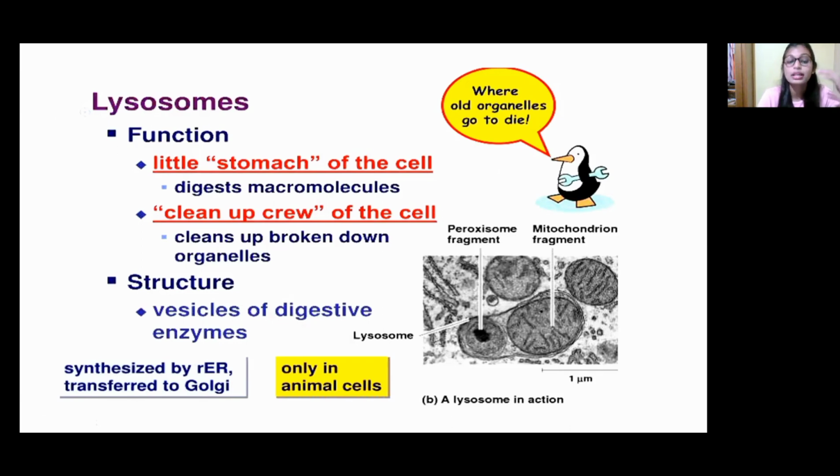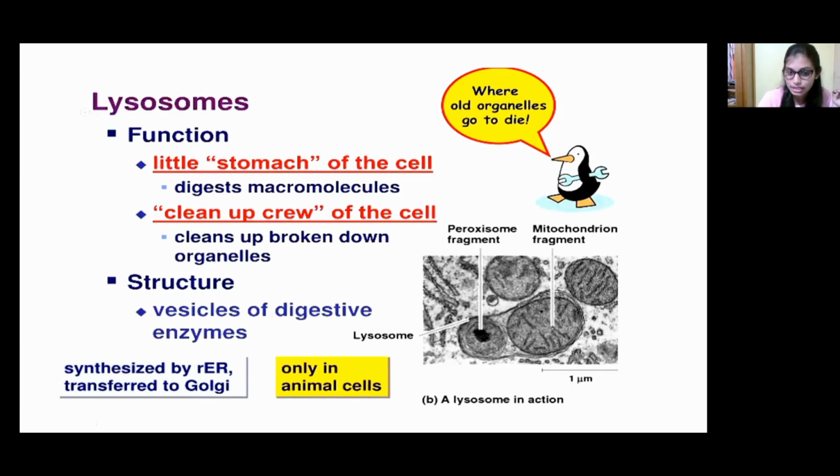That means the digestive enzymes will lead to breakdown of some organelles, molecules, whatever. Okay, so it is synthesized by the rough endoplasmic reticulum and transferred to the Golgi. Okay, this lysosome is there now. Where is it synthesized? In the rough endoplasmic reticulum, and later it is transported into the Golgi apparatus.